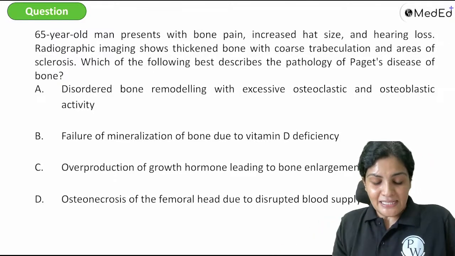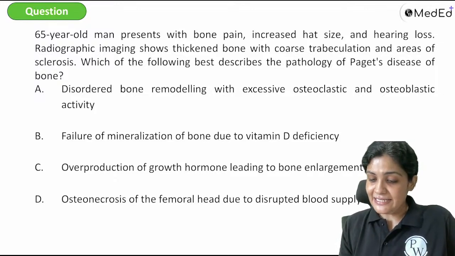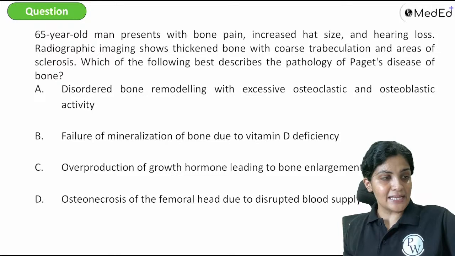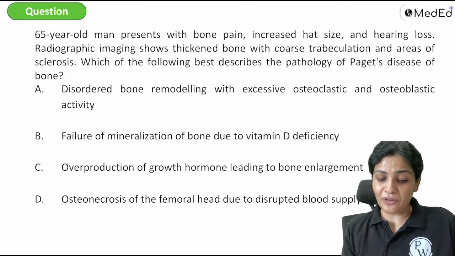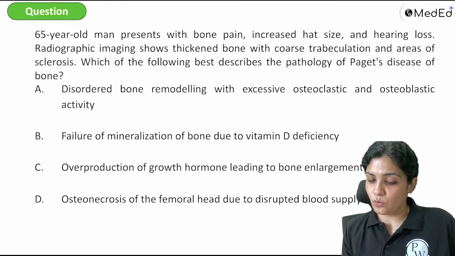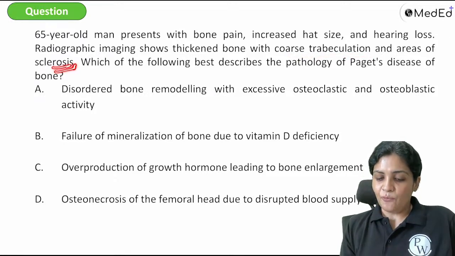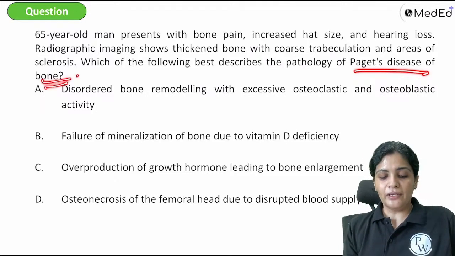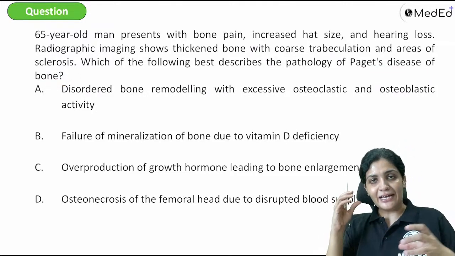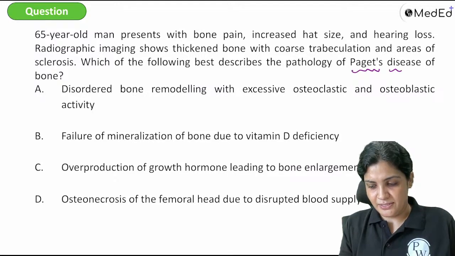The second one: a 65-year-old man presents with bone pain, increased head size and increased hearing loss. And this radiographic image shows thickened bone with coarse trabeculations and areas of sclerosis. Which of the following best describes the pathology of Paget's disease? So here, every time they are giving us the clinical features, and at the end they are providing us with the diagnosis.